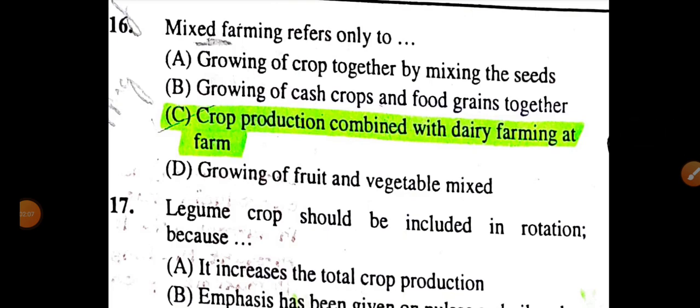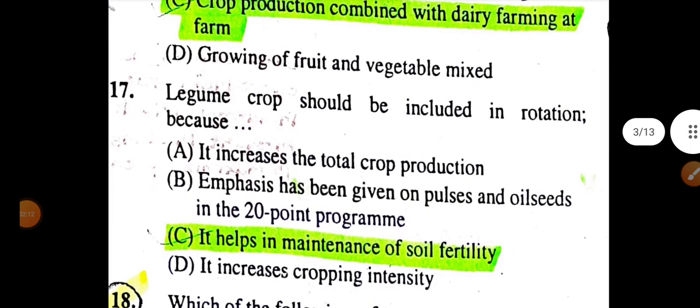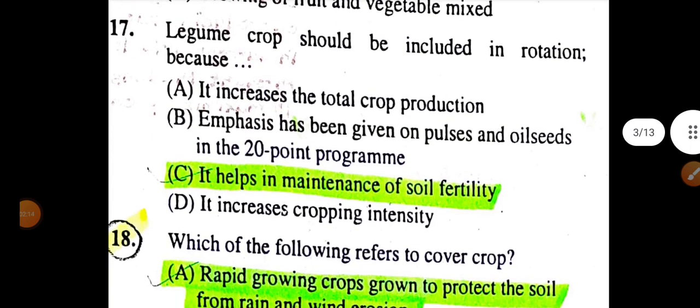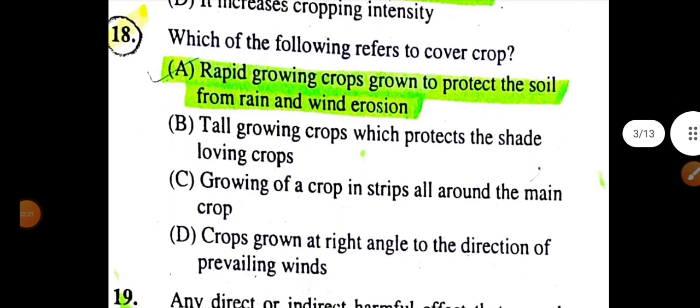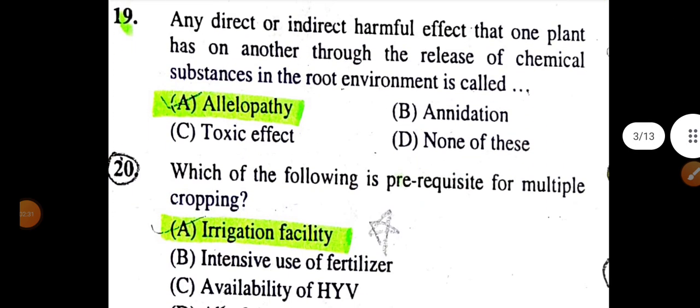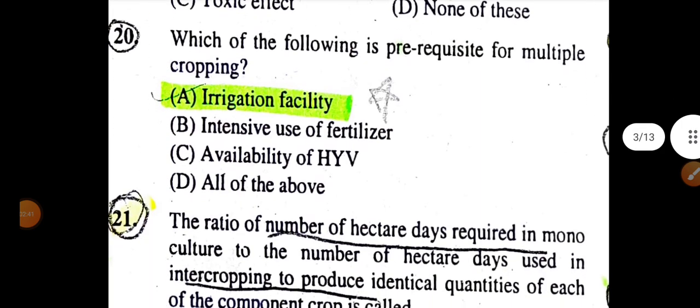Mixed cropping refer only to crop production combined with dairy farm at farm. Legume crop should be included in a rotation because it helps in maintaining soil fertility. Which of the following refer to cover crop? A rapid growing crop grown to protect the soil from rain and wind erosion. Any direct or indirect harmful effect that one plant has on another through the release of chemical substance in a root environment, it is called allelopathy.